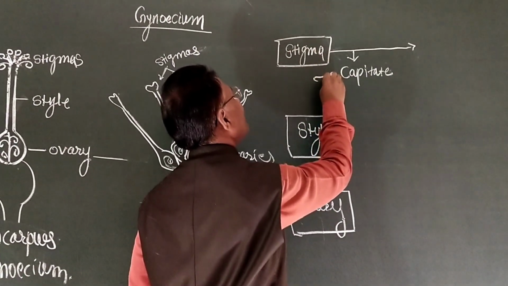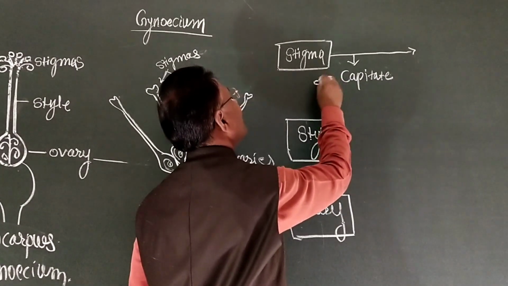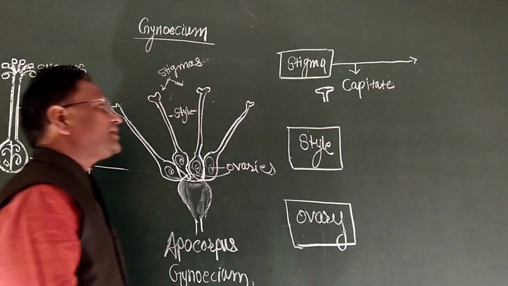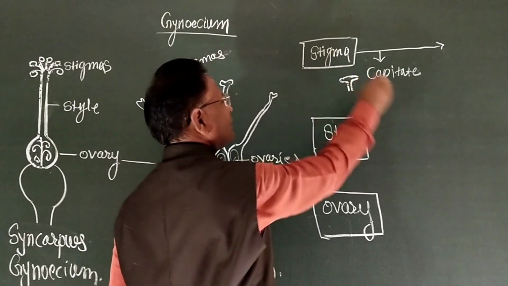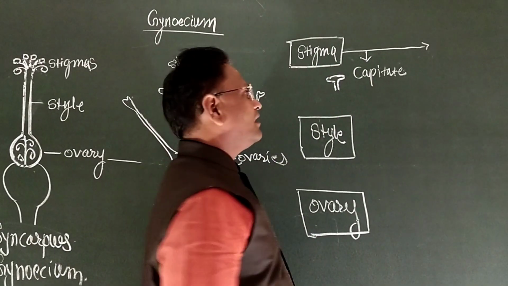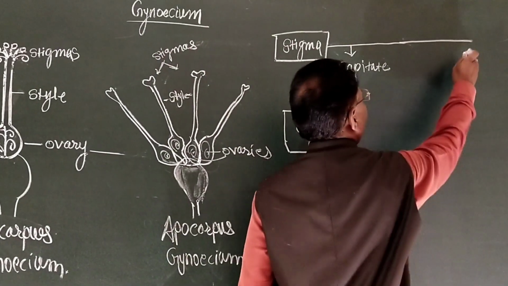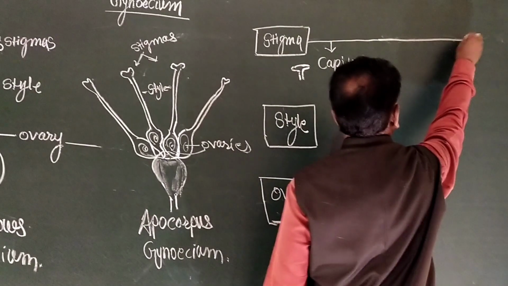Such type of stigma is developed. Cap-like stigma. Then stigma may possess different shapes.